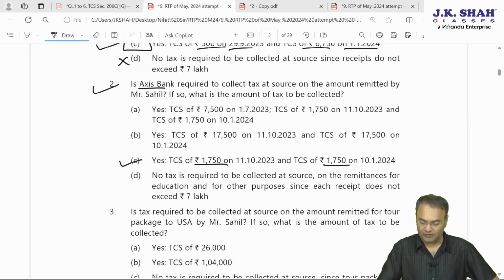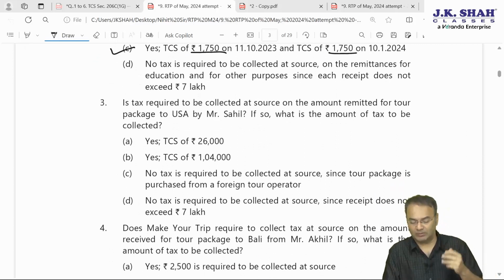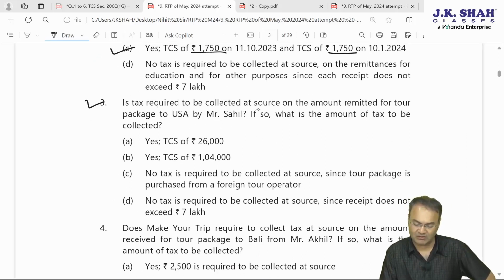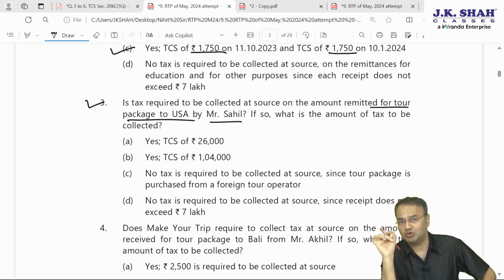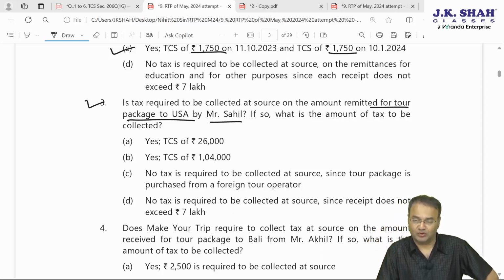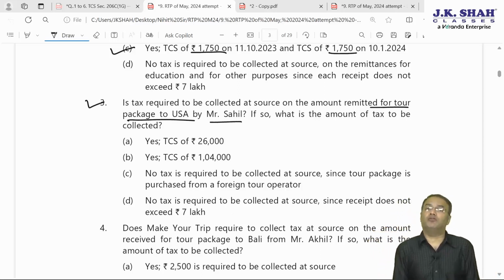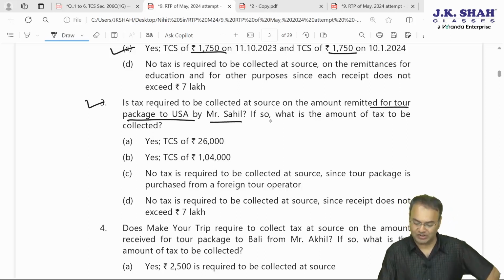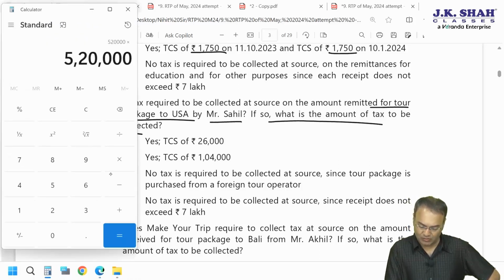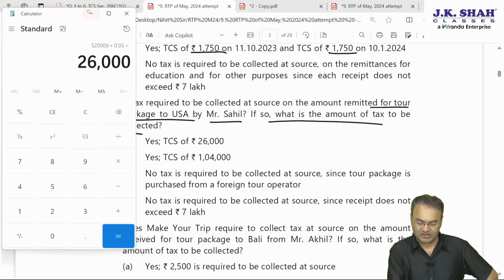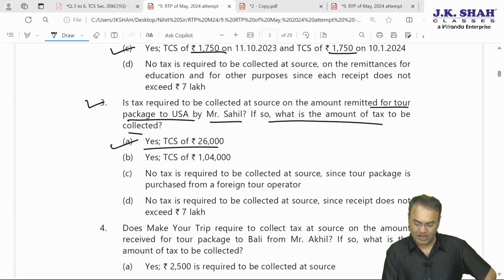Third question for Sahil again, and then the last 3 questions will be for another person, Akil. Is tax required to be collected at source on the amount remitted for a tour package to USA by Mr. Sahil? Here the amount is being remitted to Messrs. Gate 2 Travel, 5,20,000. This 5,20,000 remitted on 5th April 23 will have no threshold limit. The entire amount will be subjected to 5% TCS. If so, what is the amount to be collected? Answer: 5,20,000 into 0.05, 26,000. First is the correct answer, option A.